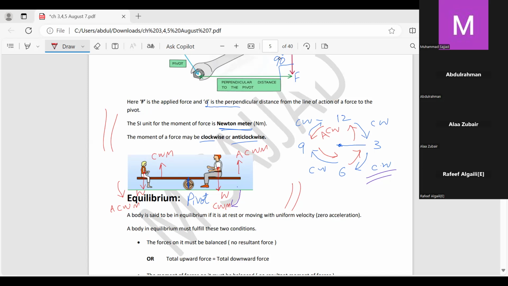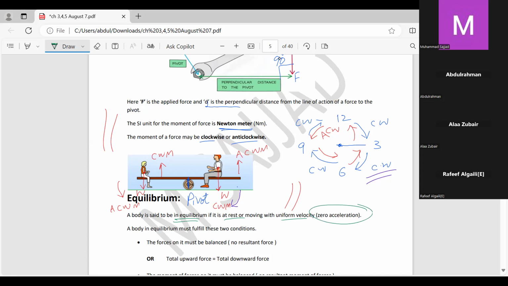Now, let me move forward, and the topic is equilibrium. This is the same, continuity is there, but just wait. A body is said to be in equilibrium if it is at rest or moving with uniform velocity. In both cases, acceleration is zero.